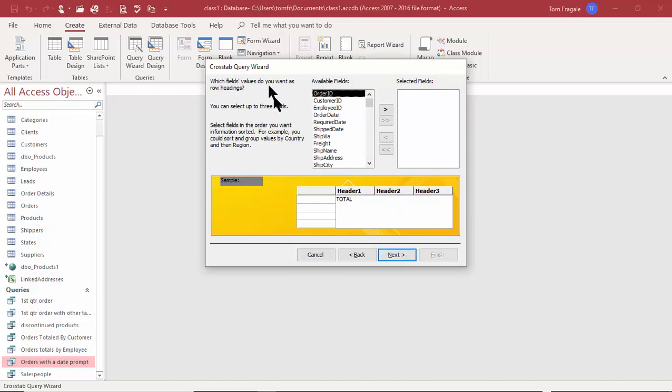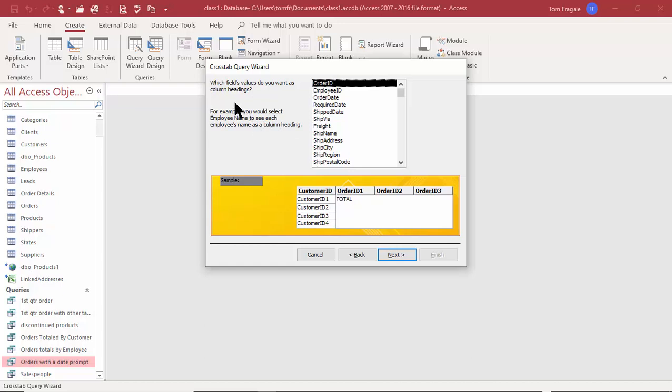Now the row headings is what's going to be on each row. So I want the customers on each row, so I'll double click on customer ID. So the customer ID will be on each row. That's the row headings. Pick on next. The column headings means what's going to be on each column. You can use any other field as a cross-reference, but if I wanted it by month or by year, then I would use a date field. So I'll pick on order date and I'll pick on next.